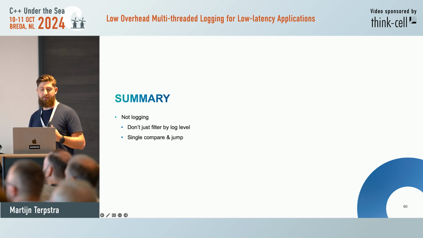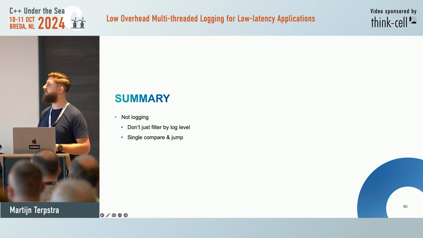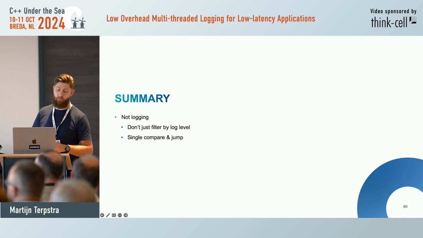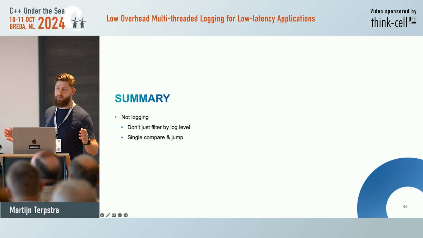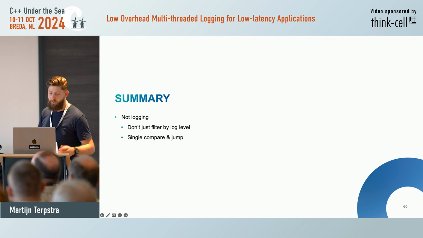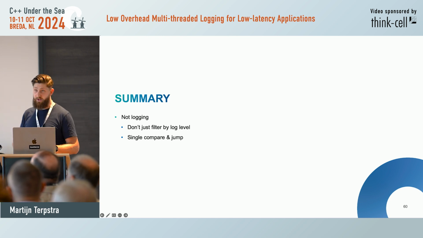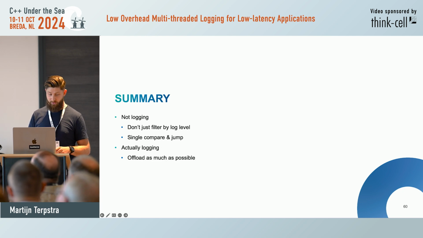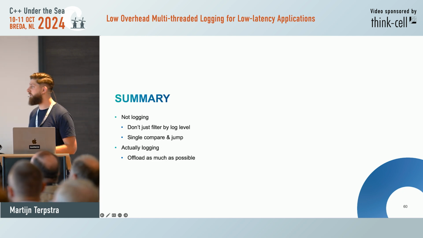So in summary, not logging is by far the most important part of programming your code. If you just use levels, then you have no visibility as soon as you get an error, or you need to change it, and then the floodgates will open. Don't just use levels, make it more granular. And you can do it in a single compare and jump. And when you do actually log, offload as much as possible.